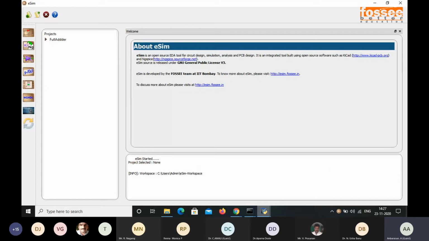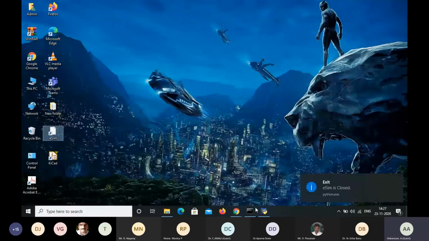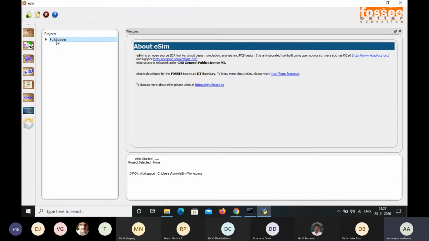Click OK, and then this page will be open. Actually, I have already opened this page, so I'm just going to close one page. Yes. So here the full adder circuit, which I designed earlier. Already what we have designed will be available in this. We can select this and then open it as an open schematic. Otherwise, we can just remove it and then also open. I'm just going to remove this project since it was used previously.